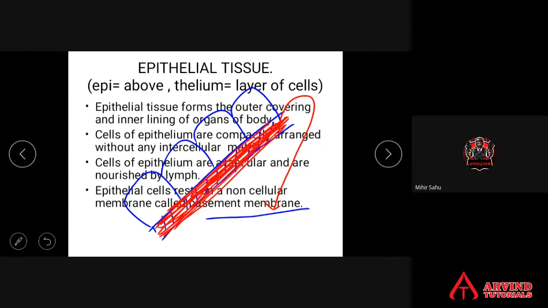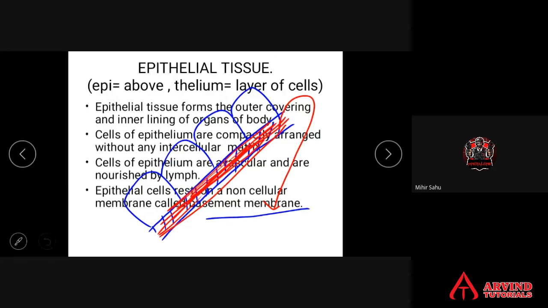There is no basement membrane for connective, muscular as well as nervous tissue. Basement membrane is always for epithelial tissue. Remember that point. With these two points we can distinguish epithelium from others.